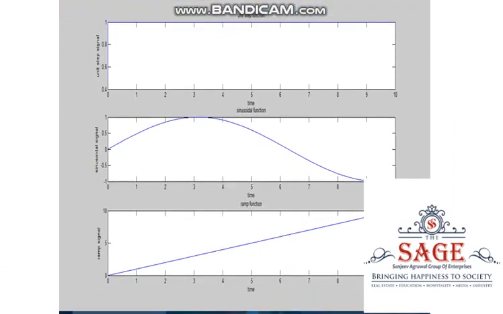So we have run this program. First figure shows the unit step function, second is sinusoidal function, and third is the ramp function. So with this code we have conducted the first experiment to plot the continuous time signal for unit step, sinusoidal and ramp function. Thank you.